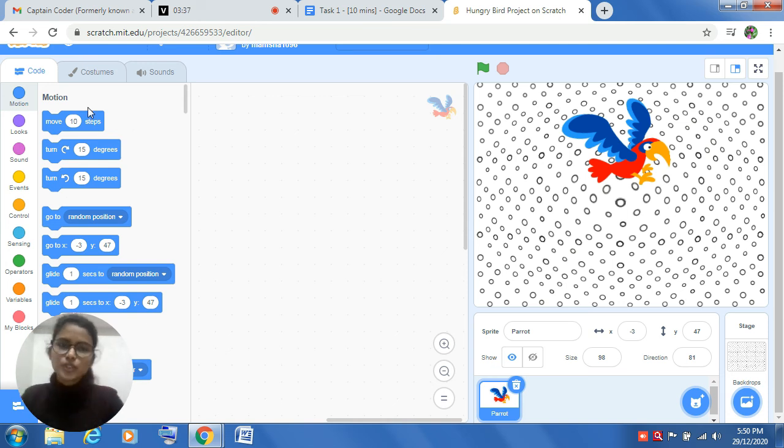Now, moving to the next one. I think you must have gone to your school, and you must have a stage. Great. So, what is this particular area called? Can you guess? Correct. This is called the stage. Just like you have a stage in your school where you perform your morning assemblies, this is the stage where your character will perform the things which you instruct him to do.